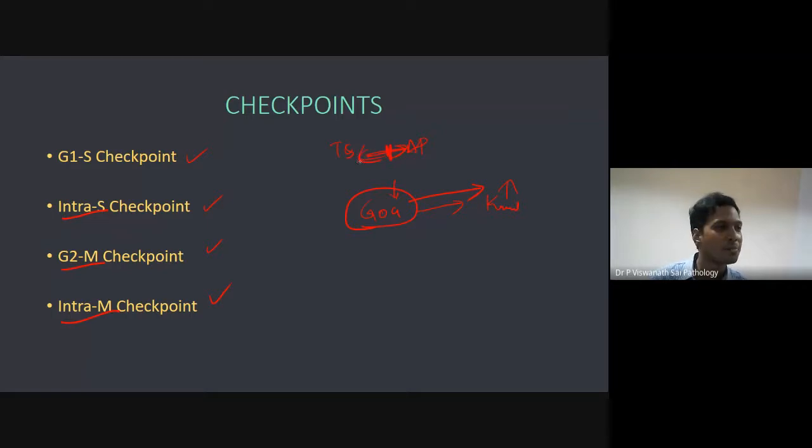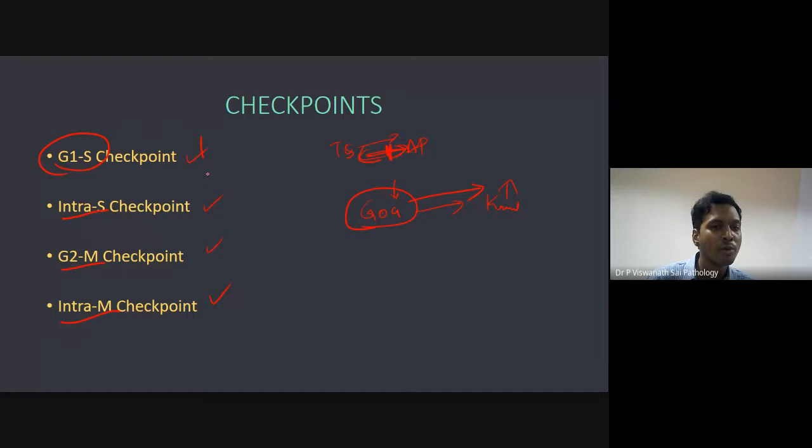Apparently, that's why all the people going there are asking for the brands from Telangana. That's why there's a lot of checking going on. Okay, for alcohol and all. But that's the idea: a checkpoint is there because you want to check if everything is right or not, if everything is legal or not. Here also, importantly, the checkpoints are there to make sure that everything is in order. If any abnormality is there, the cell should stop.